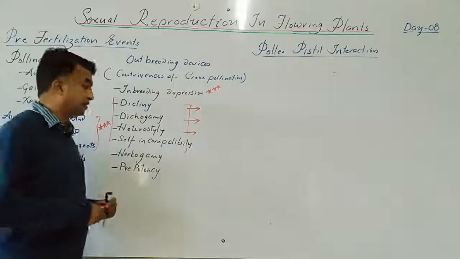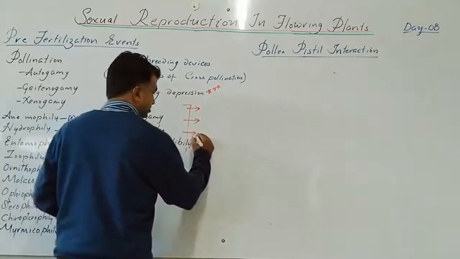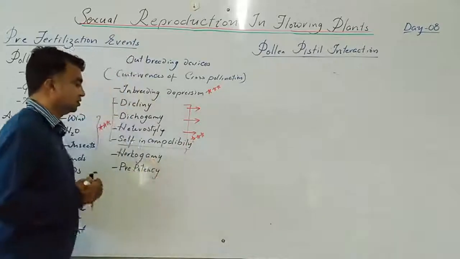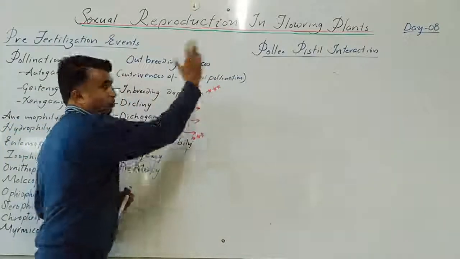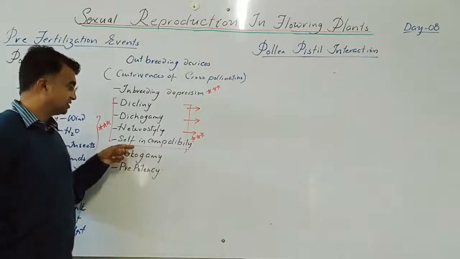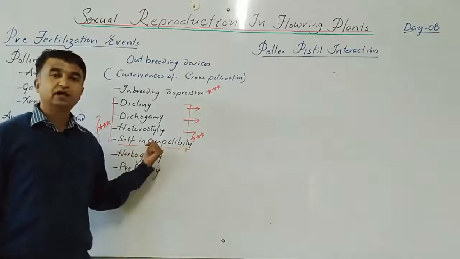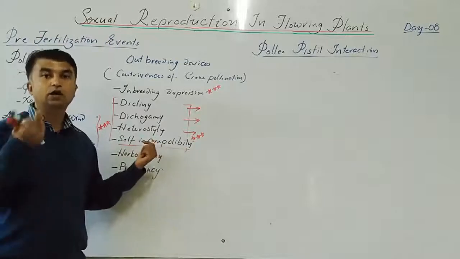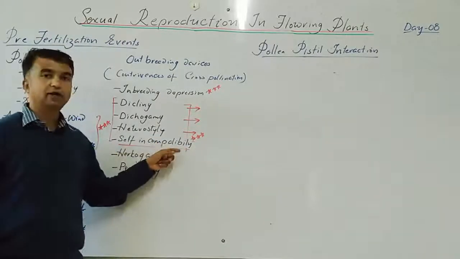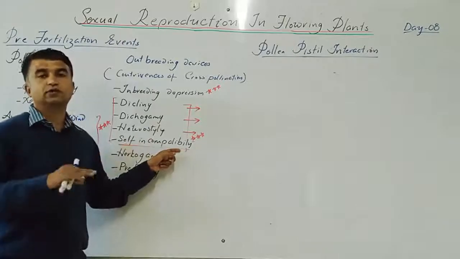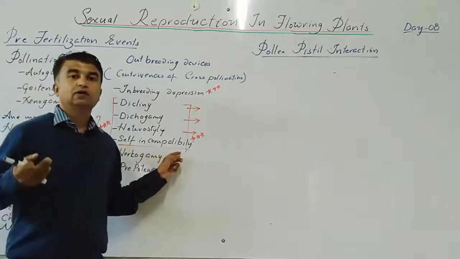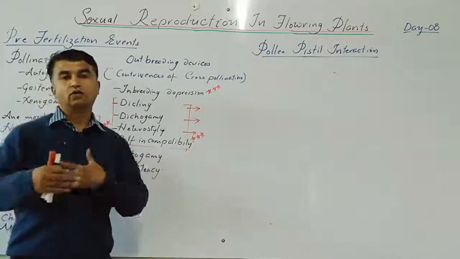Self incompatibility, in the last class I told, this is a little bit confusing factor. Correct. So again we are elaborating the same concept here. Today we are going to cover based on this terminology. Self incompatibility. Self means oneself, auto. Compatibility means harmony. Incompatibility means the opposite word, that is lack of harmony. Self incompatibility means lack of compatibility with its own parts.